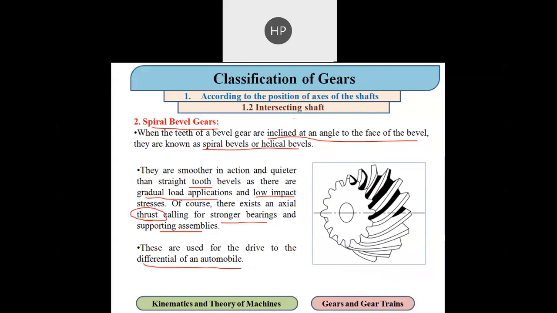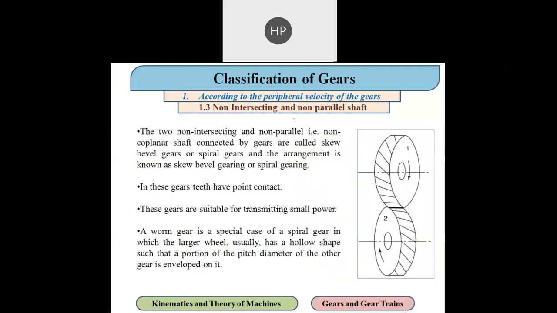Spur gears, you have seen, have parallel shafts. Bevel gears, you have seen, have intersecting shafts. But the third category that we are seeing is the non-intersecting as well as non-parallel, also called non-coplanar shafts, connected by a gear. It is called a skew bevel gear or a spiral gear, and in this gear the teeth have point contact.